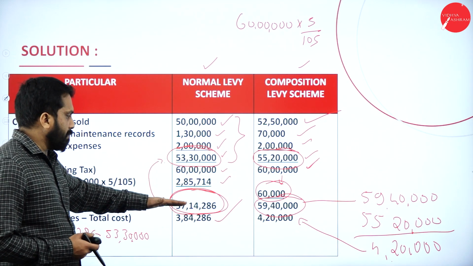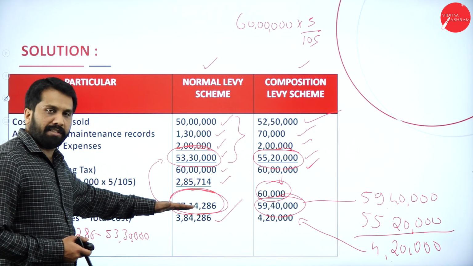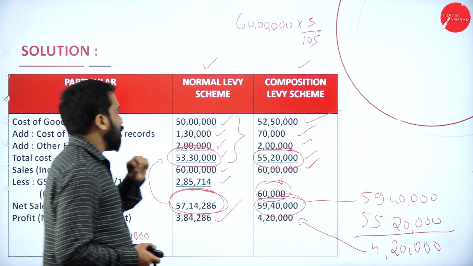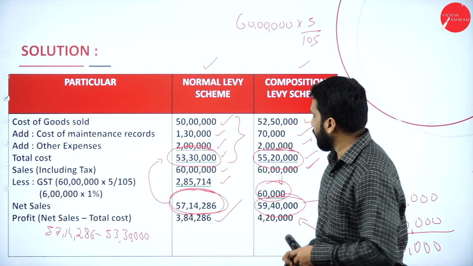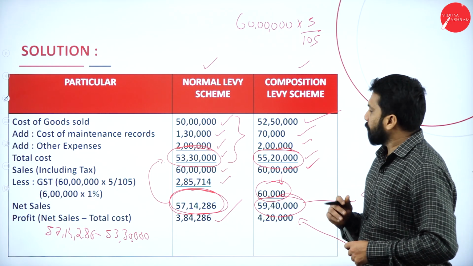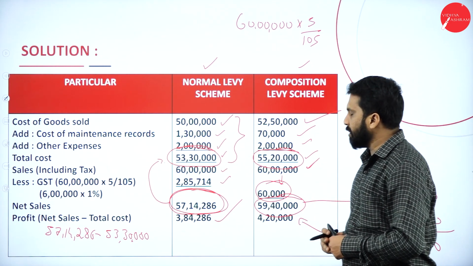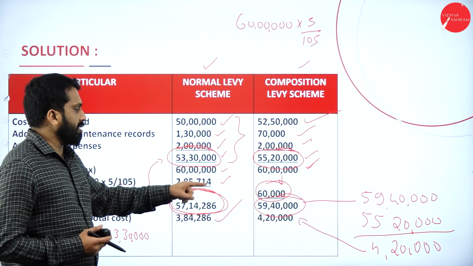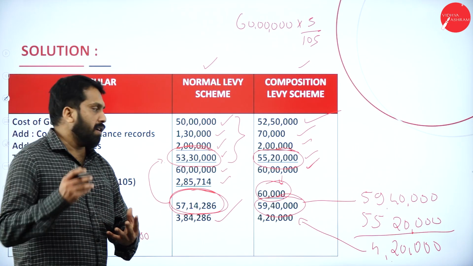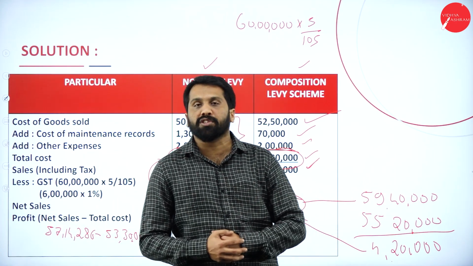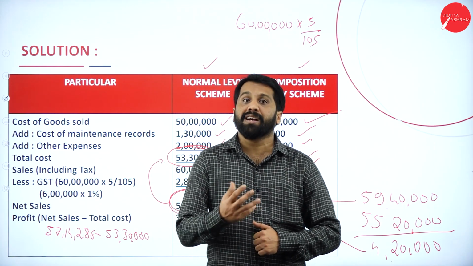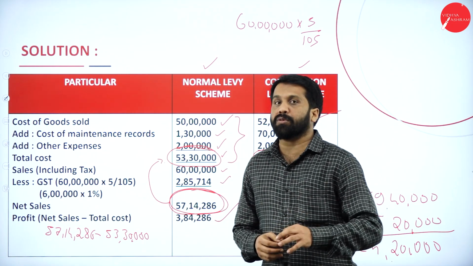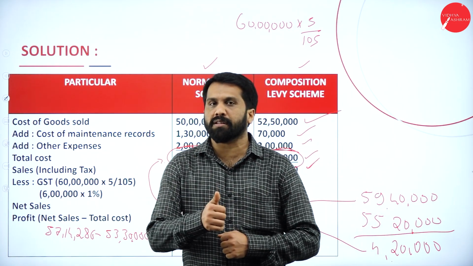So we have to find out your purchase price, and we have to find out your selling price. Selling price minus purchase price is your profit. If you go for normal levy scheme, your profit is 3,84,000. If you go for composition scheme, your profit is 4,20,000, which is beneficial. Your composition scheme will give you more profit. Now, I have to write a conclusion that composition scheme has to be accepted due to higher profit. Again, I'll repeat. Composition scheme has to be accepted due to higher profit. Hope you are clear.